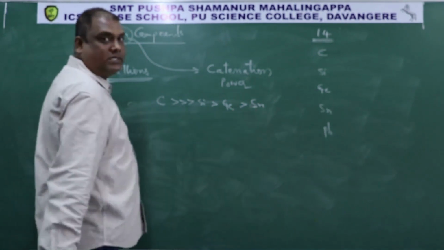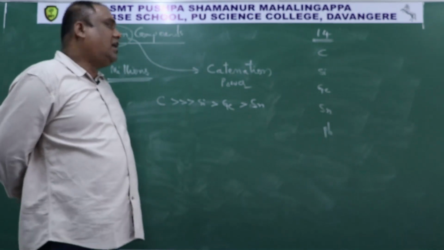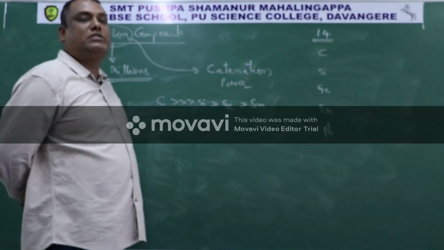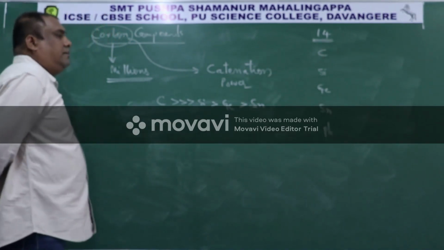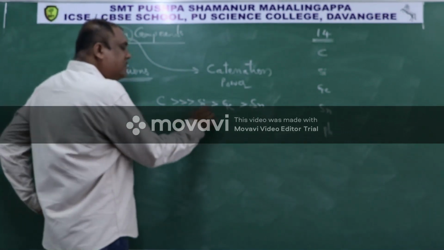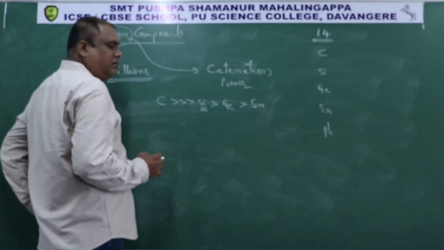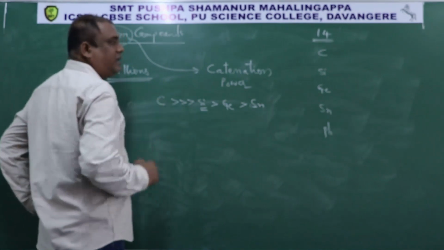Silicon and other elements have low catenation power, therefore they cannot form so many compounds like carbon. Silicon also exhibits catenation, but to a much lesser extent, not as much as carbon.